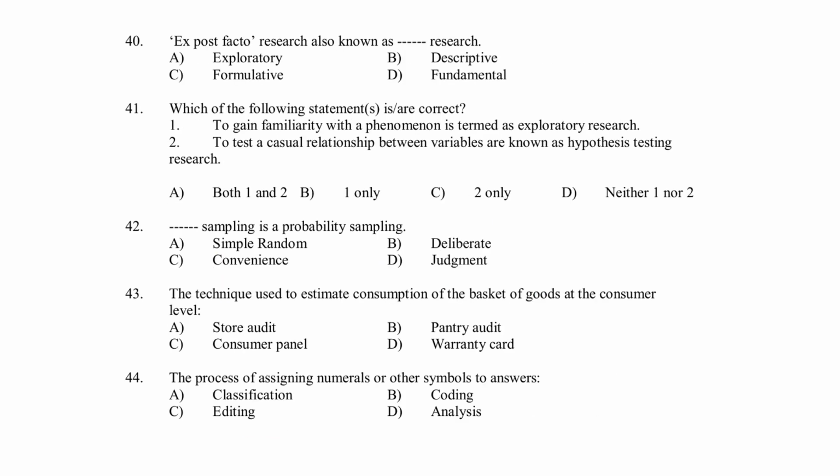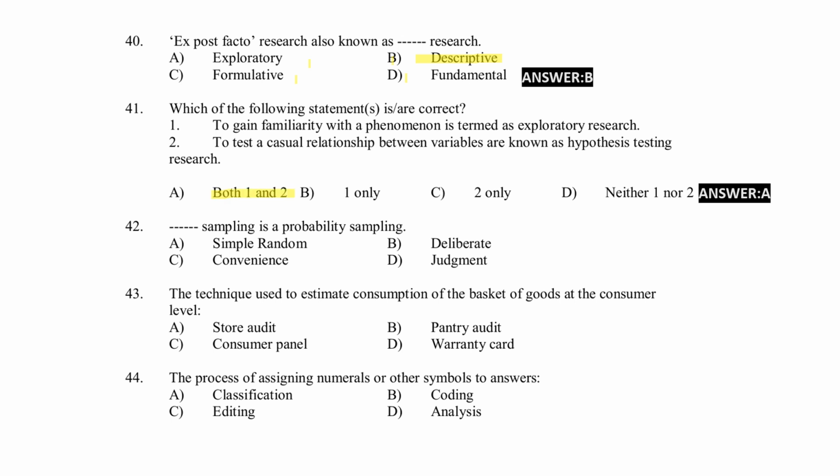Next, ex post facto research is known as exploratory research, descriptive research, formulative research, fundamental research. Option B, descriptive research is the right answer. Which of the following statements is or are correct? To gain familiarity with the phenomenon is termed as exploratory research. To test a causal relationship between variables is called hypothesis testing research. Here, option A, both the statements are correct.